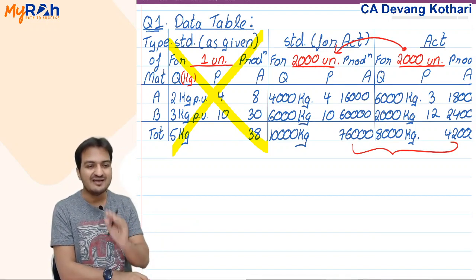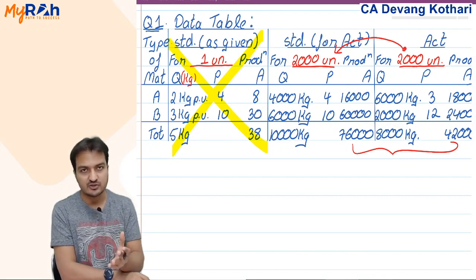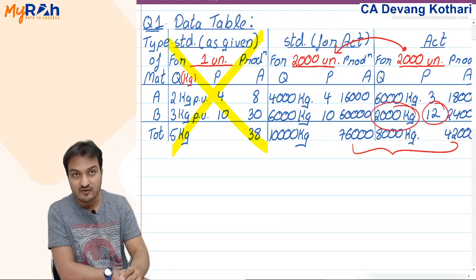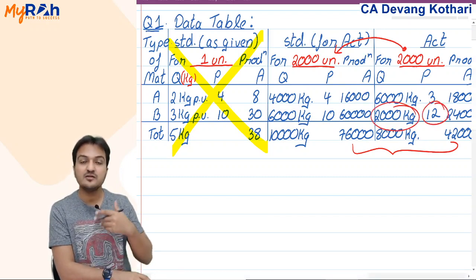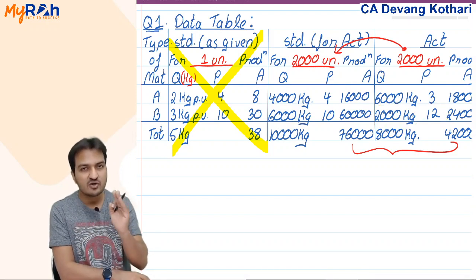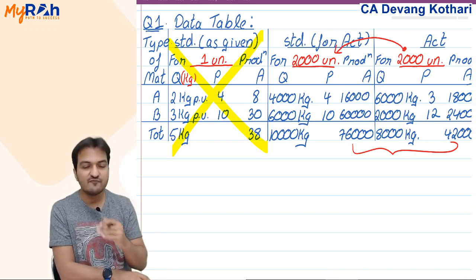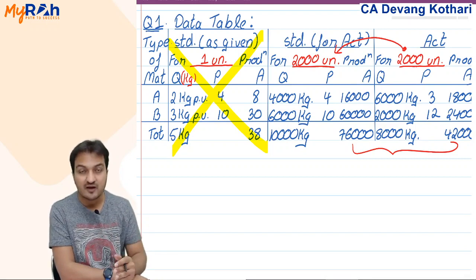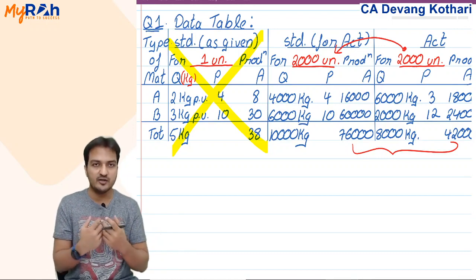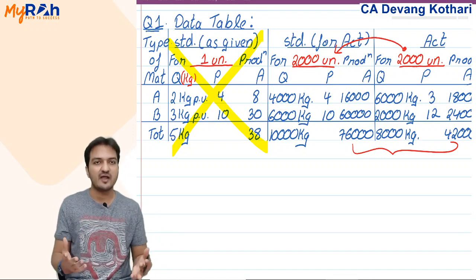Look, I told you, never make assumptions in actual. Never estimate actual. Actual, you have only 2000 kgs at rupees 12. So what would have been the price of extra 4,000? You never know, because you did not use that 4,000. 4,000 kgs that you did not use does not have an actual price.